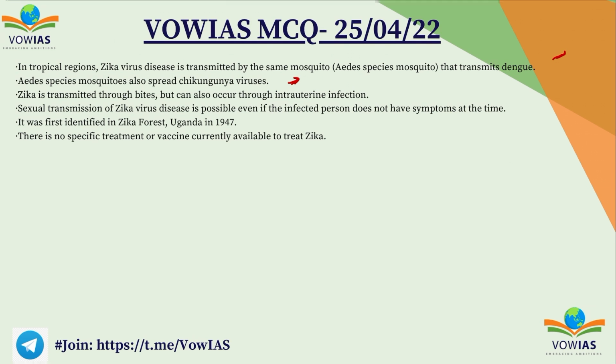The first time Zika was discovered was in Uganda in 1947, the same year in which we got independence, and there is no specific treatment or vaccine available for the treatment of Zika, right?